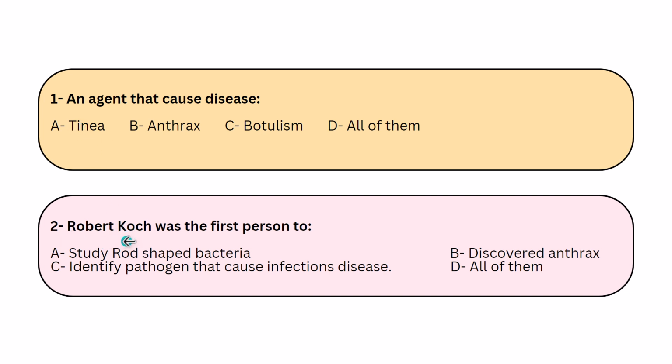Second, Robert Koch was the first person to study rod-shaped bacteria, identify pathogens that cause infectious disease, and discover anthrax, or all of them. He only identified pathogens that cause infectious disease. He did not study rod-shaped bacteria, because rod-shaped bacteria were studied before this scientist, and he did not discover the disease named anthrax. He only identified the pathogen that can cause infectious disease. He identified that this disease, named anthrax, is caused by a pathogen that is a rod-shaped bacterium.